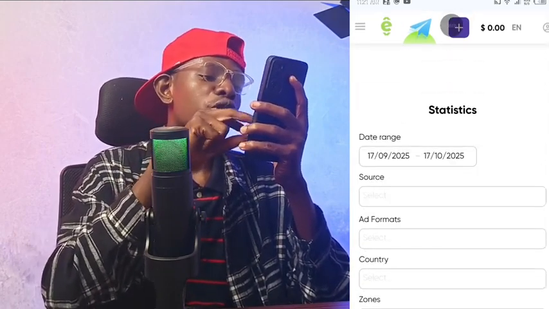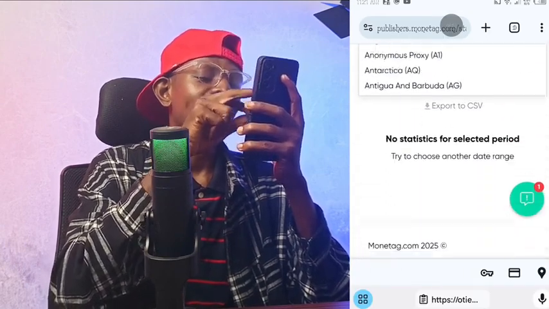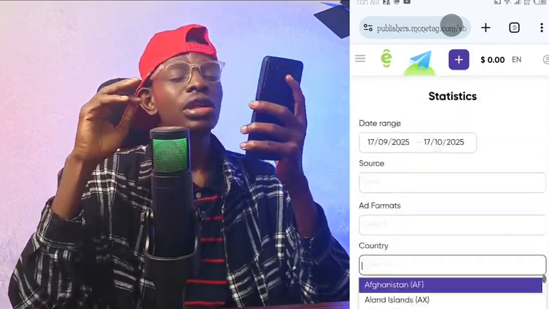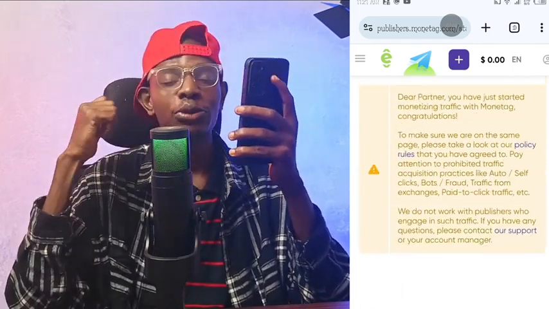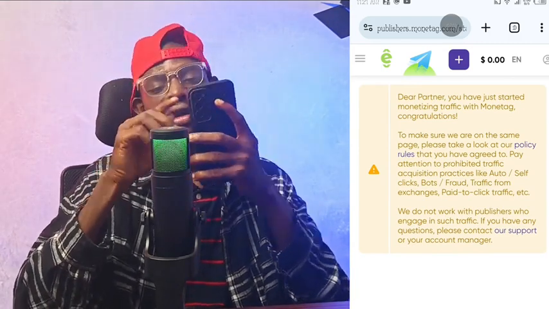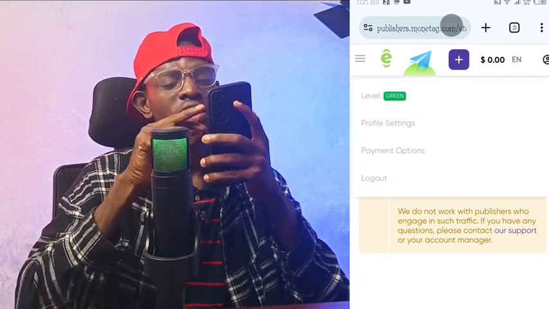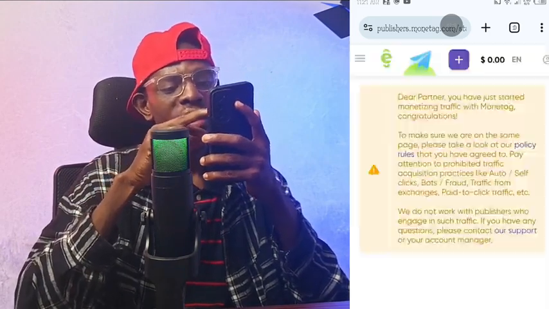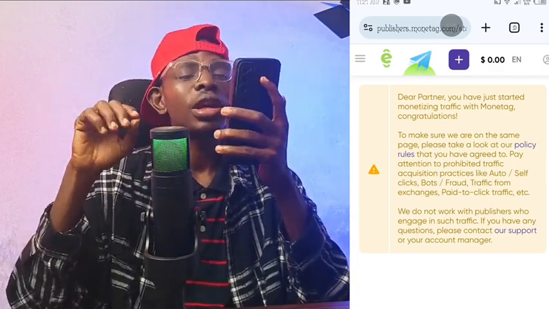Now all you just have to do, you can select your source, your country, you can select everything and set everything well. So this is how this platform works, that you can be using it to make money from the traffic you are getting from your Facebook, TikTok, and other social media accounts. When you click on this icon here, you are going to see your levels, your profile settings, your payment option. Click on your ads, you can add your website, everything. You are going to see it. So this is how this platform works, that you'll be using it to make money for yourself.